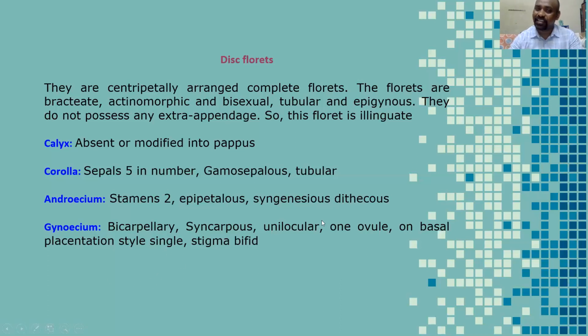Bicarpellary, syncarpous, unilocular, one ovule, basal placentation. Style is single, stigma is bifid. The stigma is divided into two parts. Here, placentation is single. Bicarpellary means two carpels.